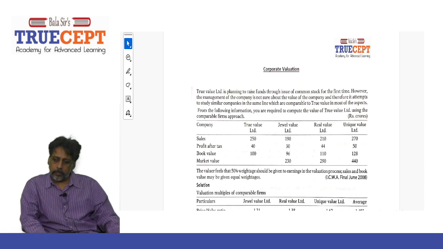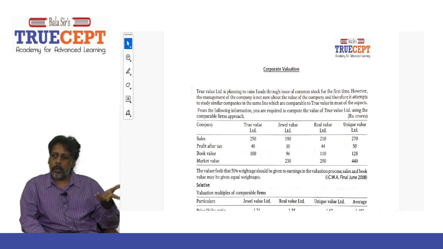Next, profit after tax for our company is 40 crore. That is earnings after tax expected going forward. And what is the earnings of the other 3 companies? It's 30 crore, 44 crore and 50 crore. Then book value of True Value Limited is 100 crore.